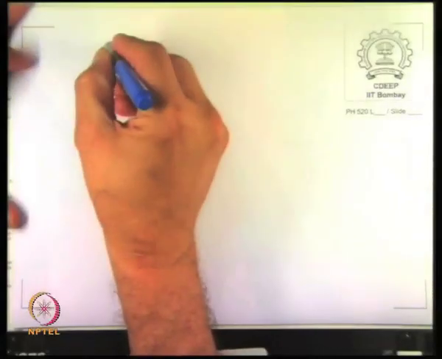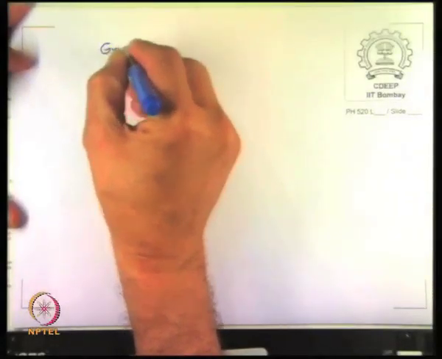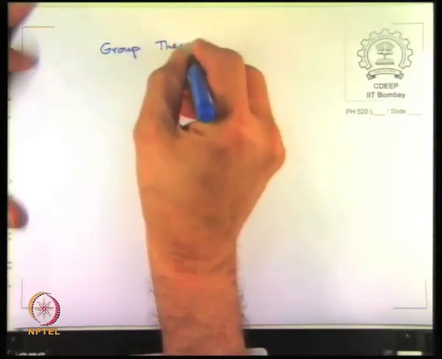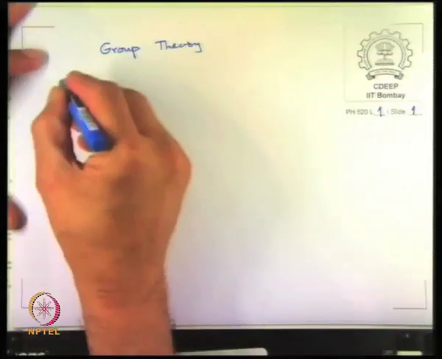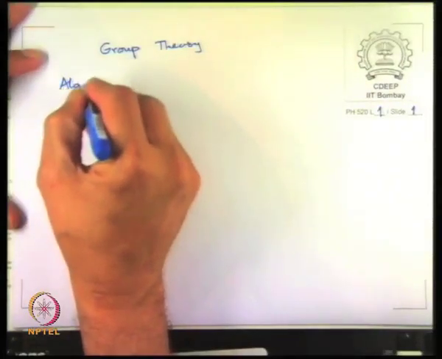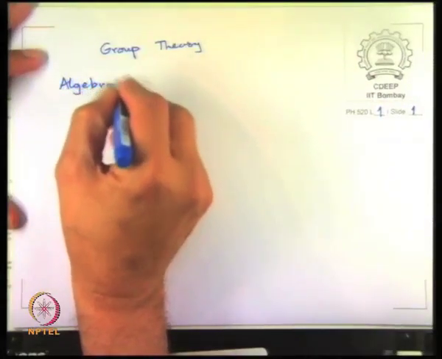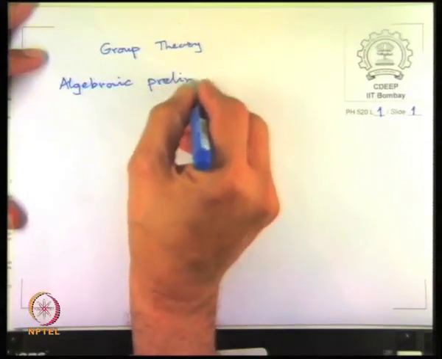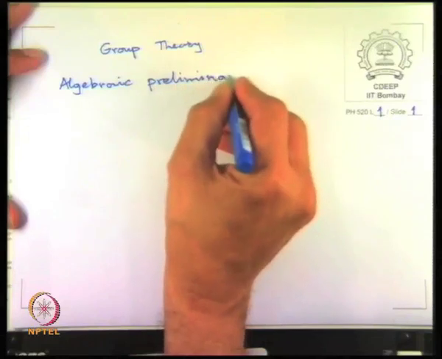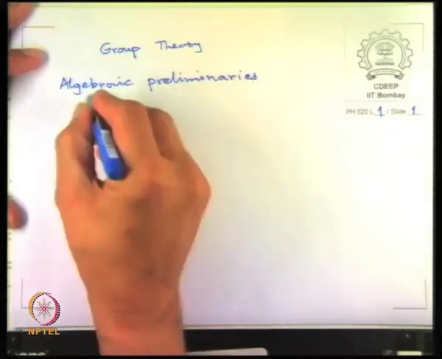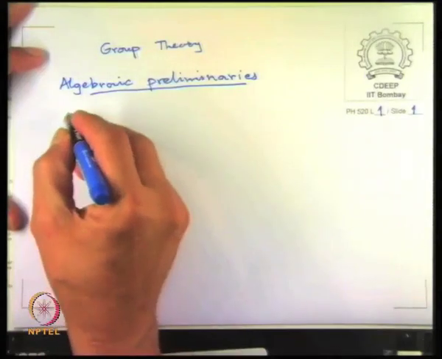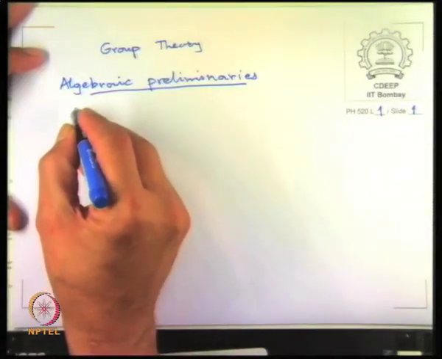Okay, so let us begin with the algebraic preliminaries. Let us begin at the level of sets and maps.